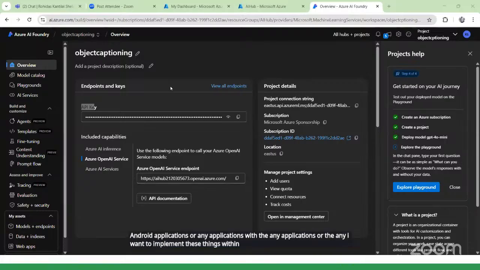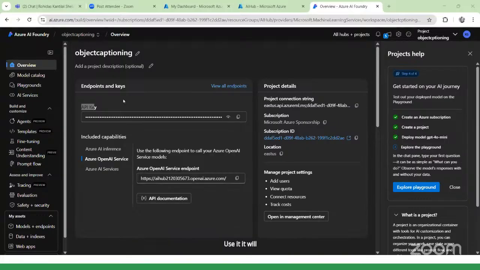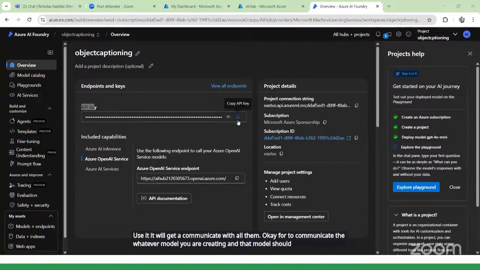For that, I can simply copy this API and that particular endpoint and use it. It will communicate over there. The module you are creating should communicate with those other things, and for this the API key is here.